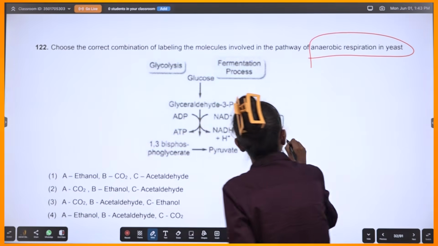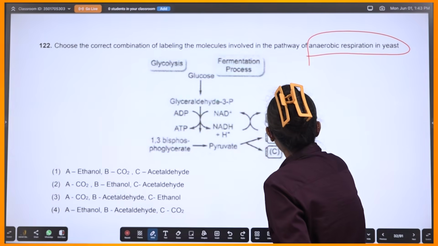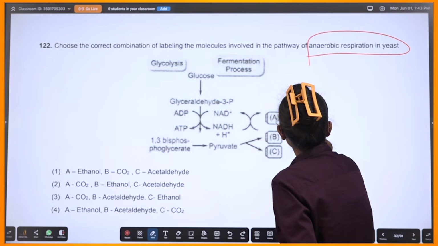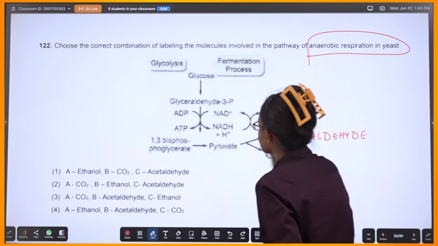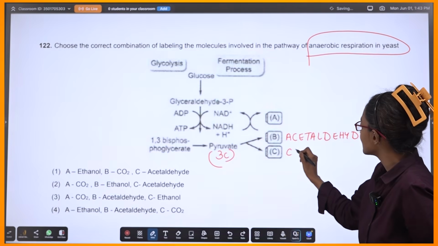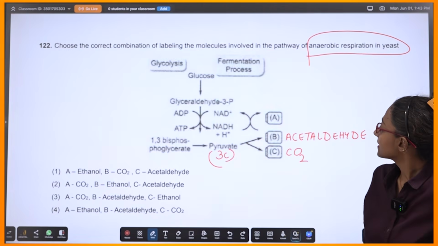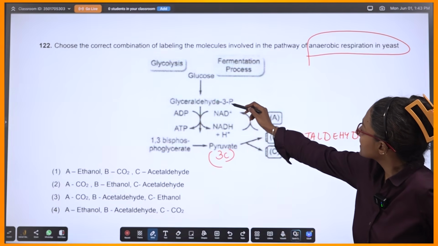So I can go with this one as acetaldehyde, because technically this is 3 carbon, right? And I need to put a CO2 here then. Correct?